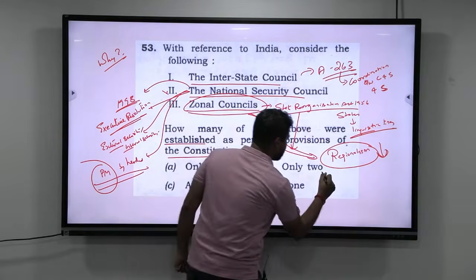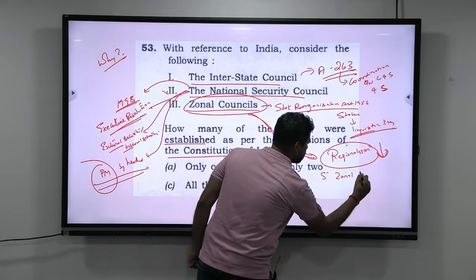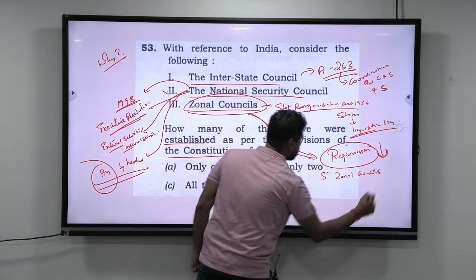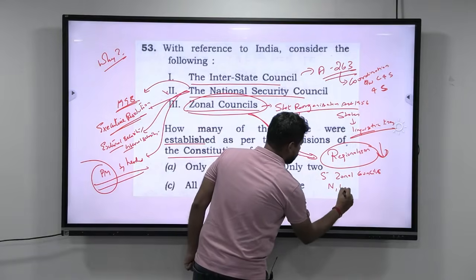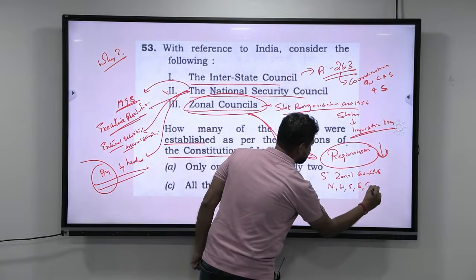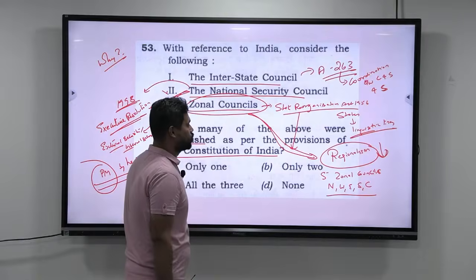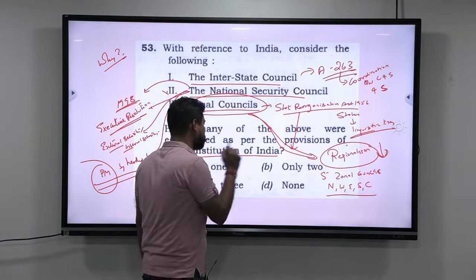So what they did, they created 5 zonal councils. You have North, West, East, South and Central. So these are the 5 different zonal councils. That is the main job why they created.